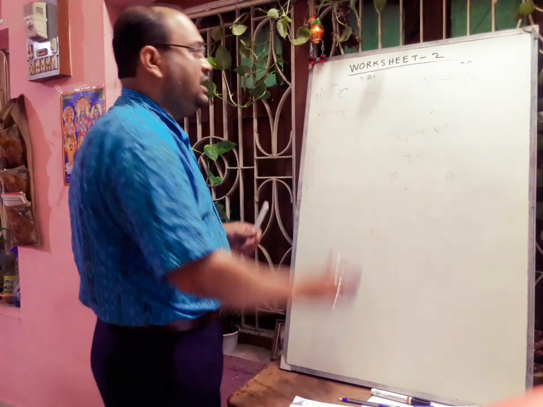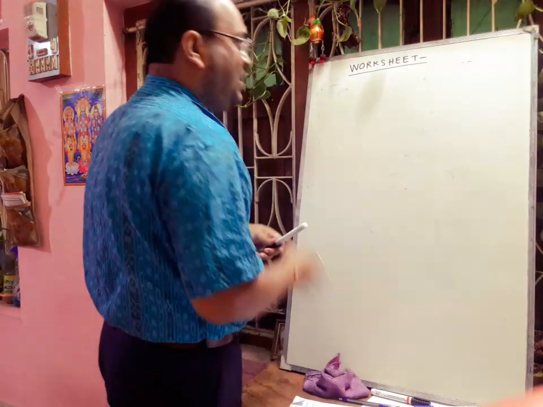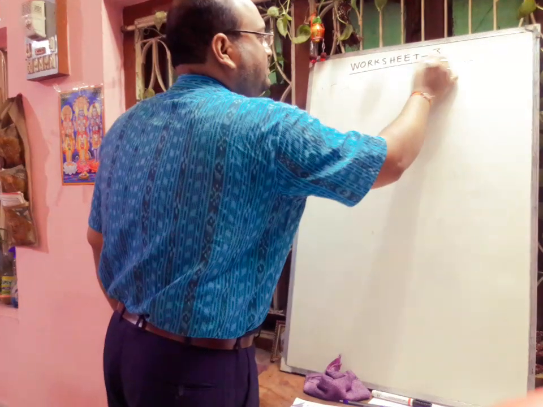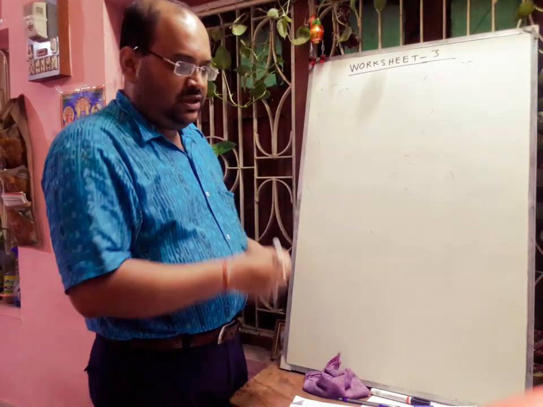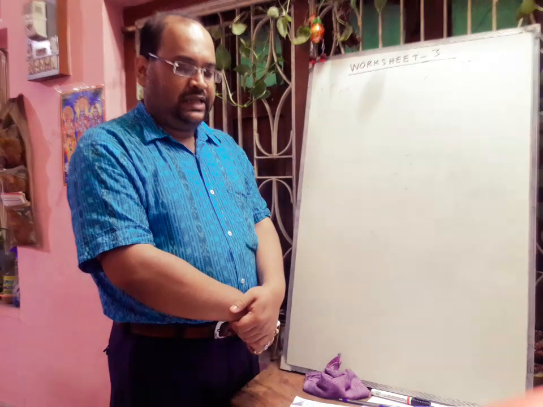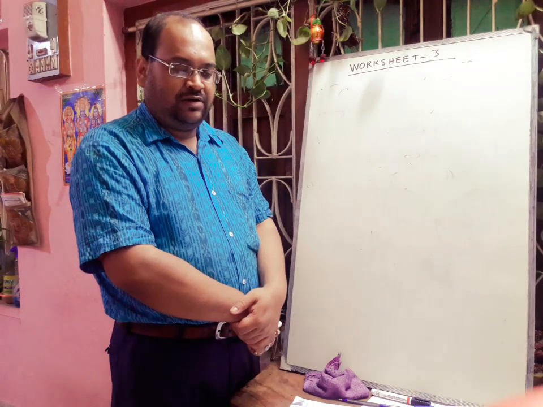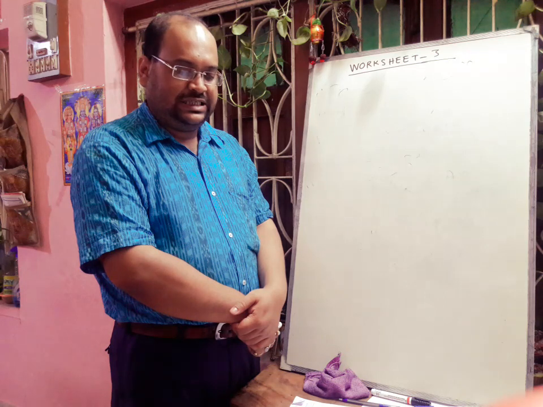Next we will go to the solution of worksheet number 3. In worksheet number 3, I have given you the ICSE question of the year 2016.